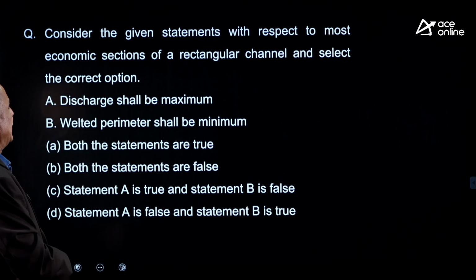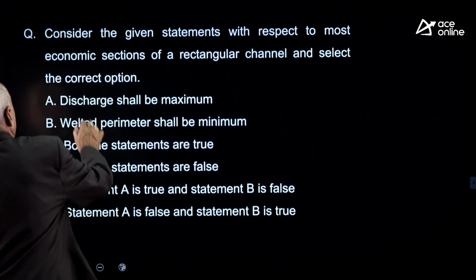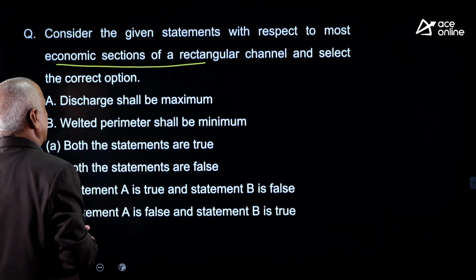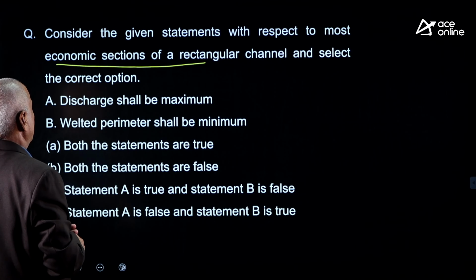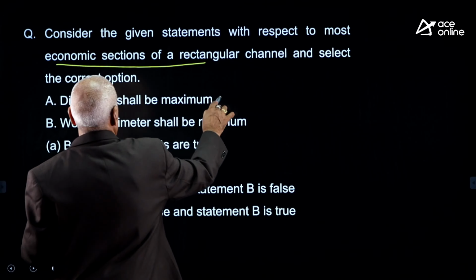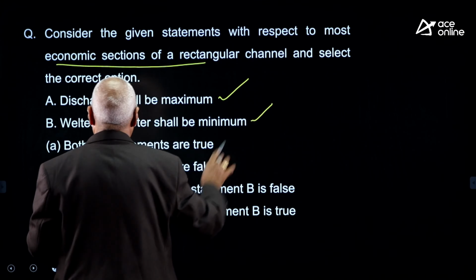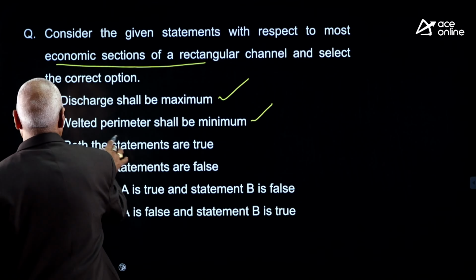Consider the given statements with respect to most economical sections of a rectangular channel. Select the correct option. Discharge shall be maximum, correct. Wetted perimeter should be minimum, correct. Both the statements are true.